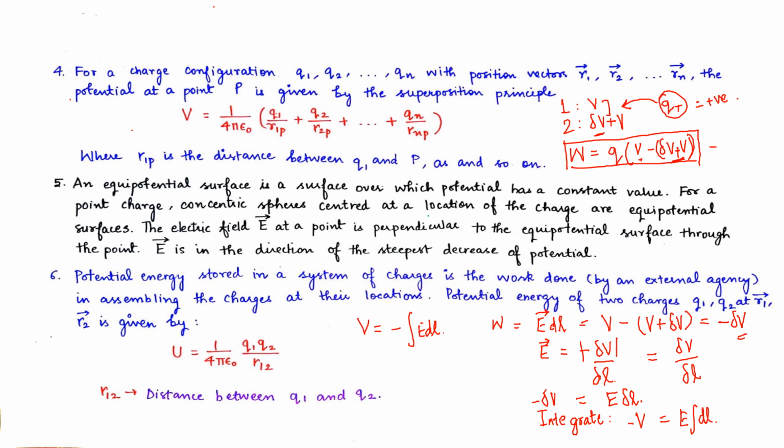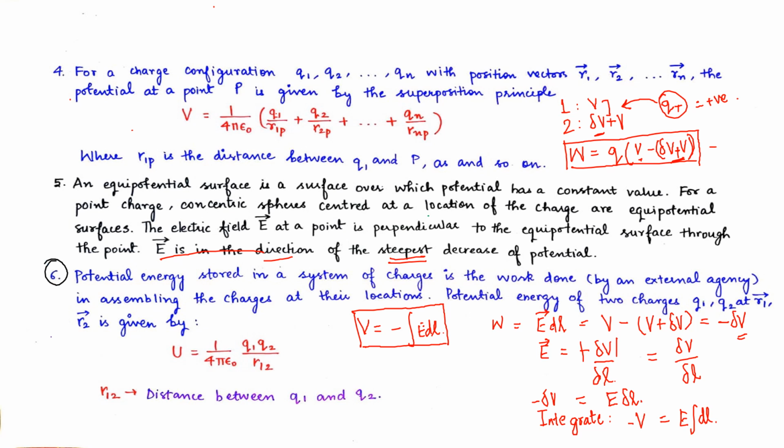This is what the statement 'E is in the direction of the steepest decrease of the potential' says. Because see here, V and E are negatively proportional to each other. Now, we'll move to the sixth point.